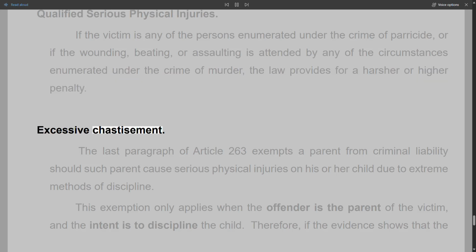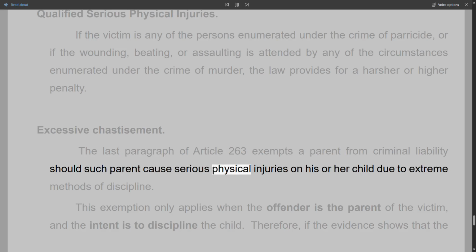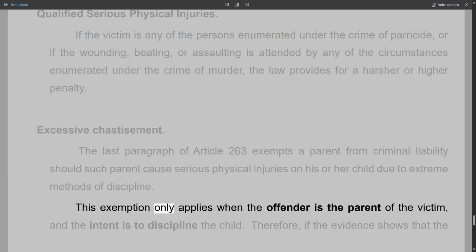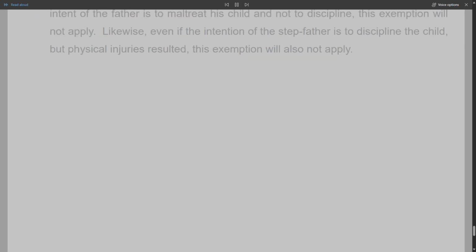Excessive chastisement. The last paragraph of Article 263 exempts a parent from criminal liability should such parent cause serious physical injuries on his or her child due to extreme methods of discipline. This exemption only applies when the offender is the parent of the victim, and the intent is to discipline the child. Therefore, if the evidence shows that the intent of the father is to maltreat his child and not to discipline, this exception will not apply. Likewise, even if the intention of the stepfather is to discipline the child, but physical injuries resulted, this exemption will also not apply.